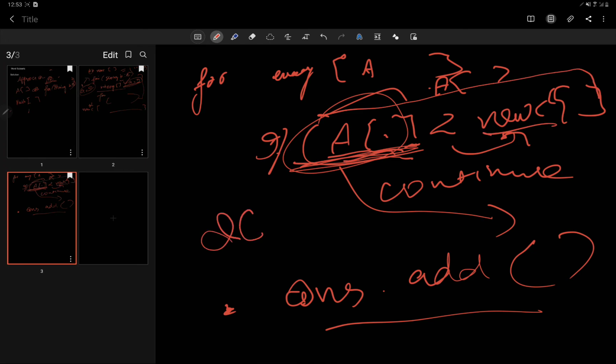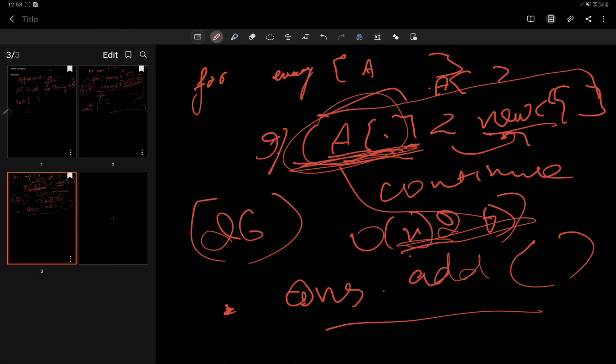Because it's of length 26, it won't take much time. It would take O of n into 26 for every comparison, so it is basically O of n time. After that we will just add to our answer and return it.